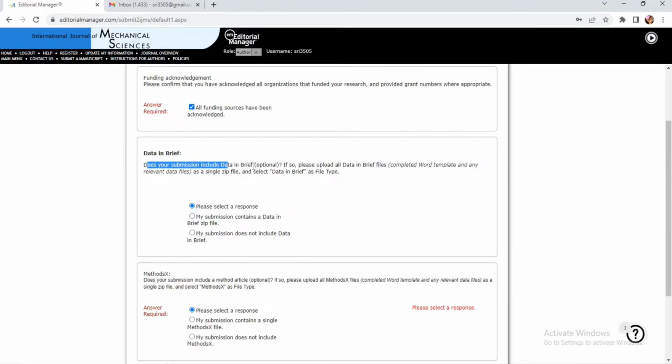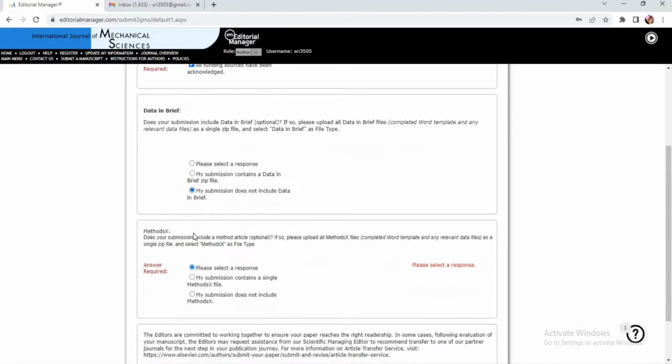The next thing is data in brief. Does your submission include data in brief? This is optional. If so, please upload all data files, the completed Word template and any relevant data files in a single zip file and select data file in brief. Please select a response. My submission contains a data brief zip file. My submission does not include. Personally, my manuscript does not include any data in brief. There is no zip file.